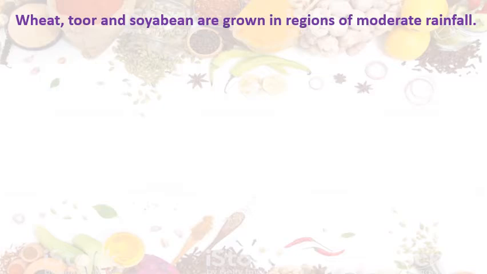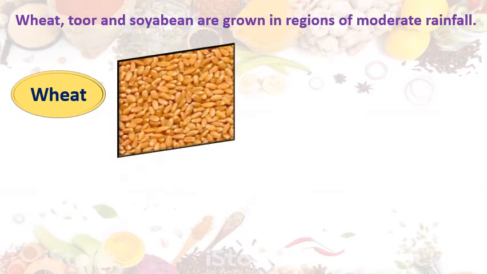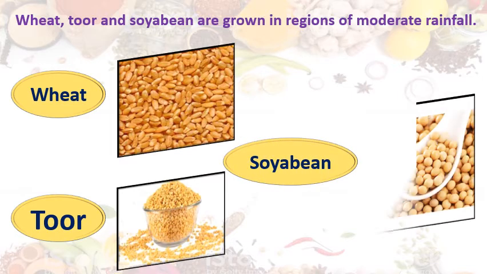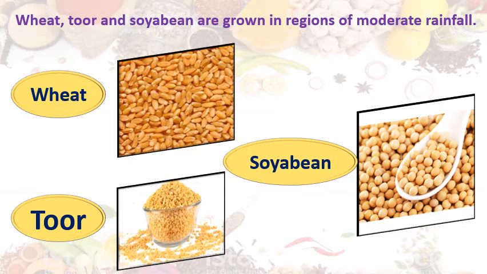Wheat, tur and soybean are grown in regions of moderate rainfall. Yes, dear students, just now we studied through the map that wheat is grown mostly in North India because we receive moderate rainfall in North India and climate is good for wheat, so we grow them in moderate rainfall. See, tur dal, soybean. These need moderate rainfall. Got this?